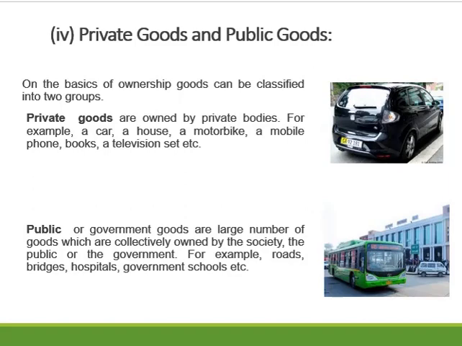If you are buying a book for yourself and you are the single owner of the book, then it will be a private good. And if a library is buying the books and students are collectively using those books, then it will be an example of a public good, and that book will be a public good.